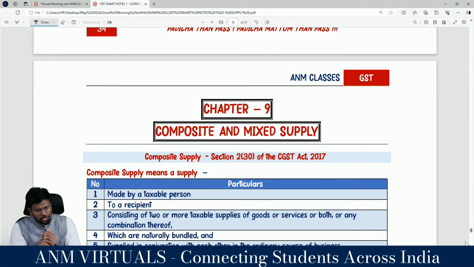made in the course of furtherance of business. I stands for importation of services from a related person or establishment outside India in the course of furtherance of business. P stands for supply of goods between principal and agent. Even if it is without consideration, it will be treated as supply. So with this we can say that we are through with section 7.